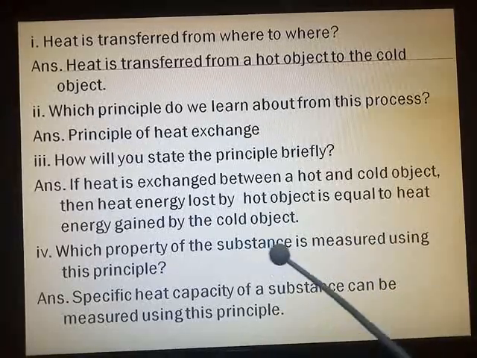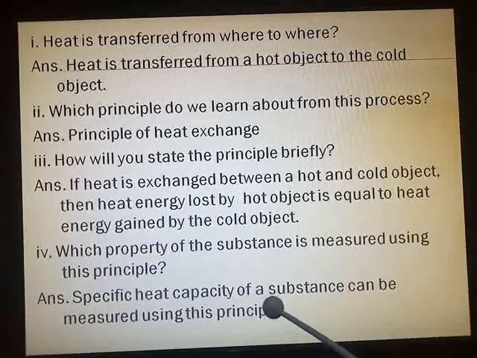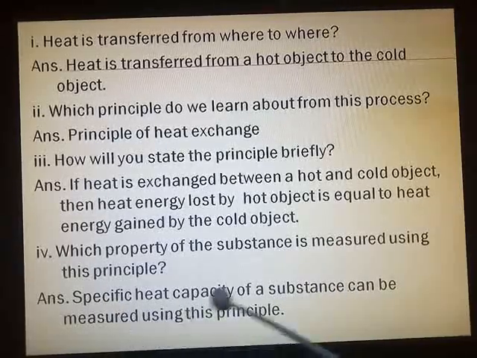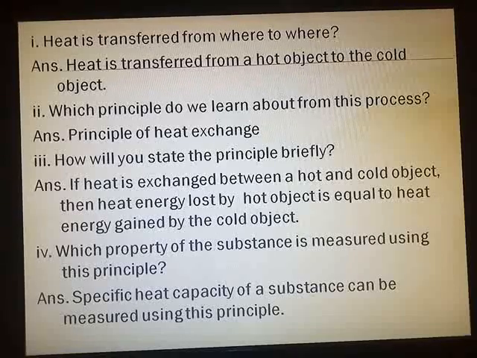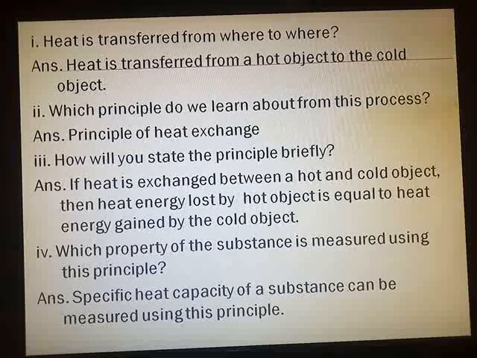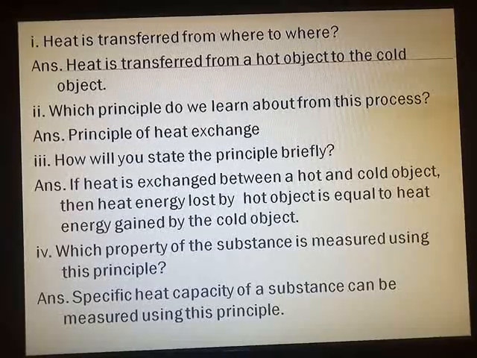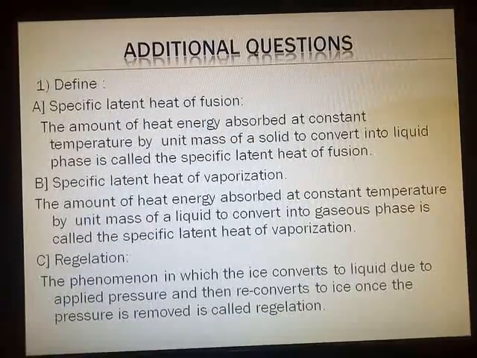Which property of the substance is measured using this principle? Specific heat capacity of a substance can be measured using this principle. Here we end with question answers, textual question answers. All 8 we have seen today. Now some additional question answers I am giving you. Only definitions I will be giving, and in our next session we are going to do the numericals based on this chapter. So we move to our additional questions.